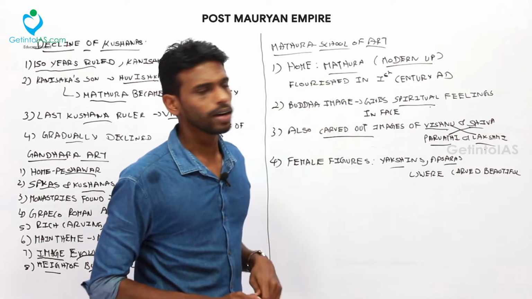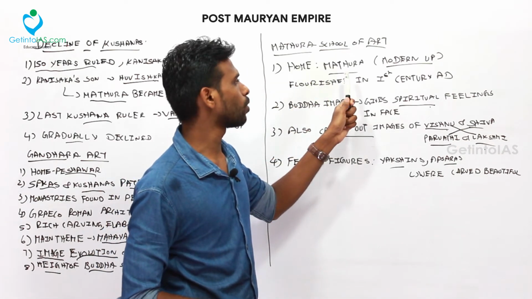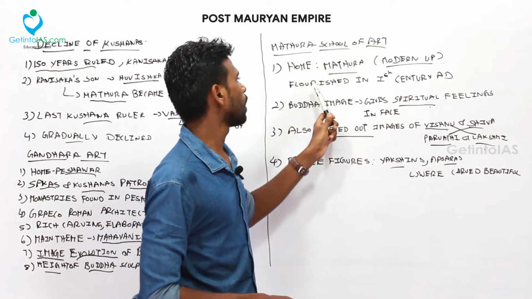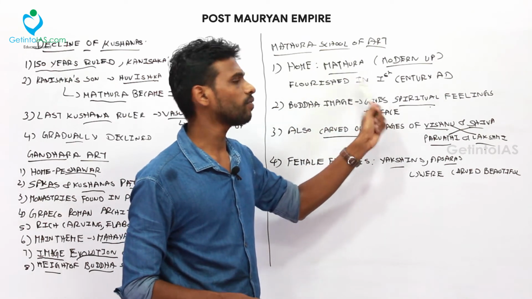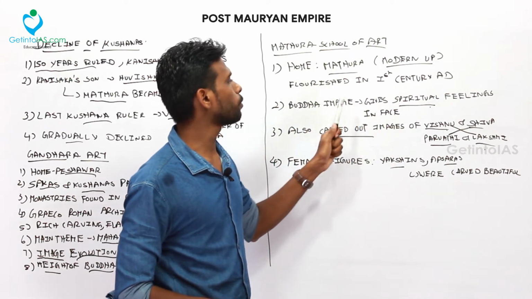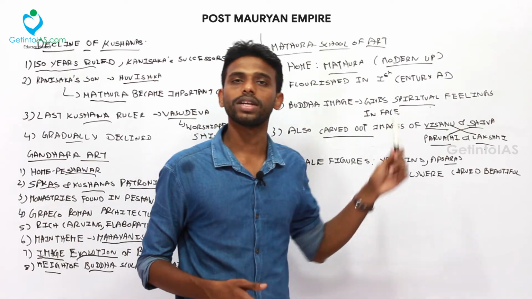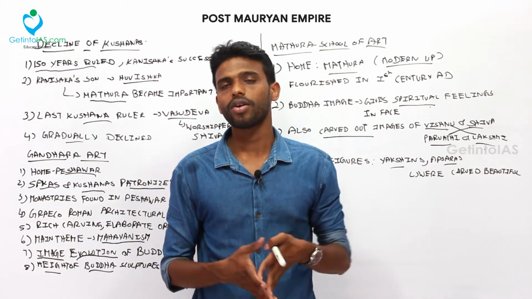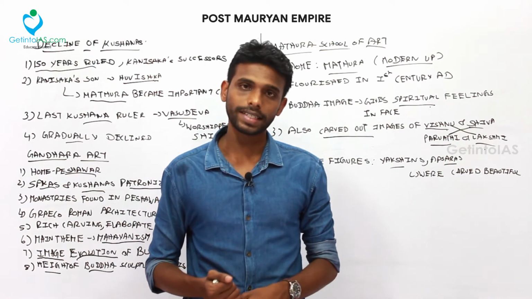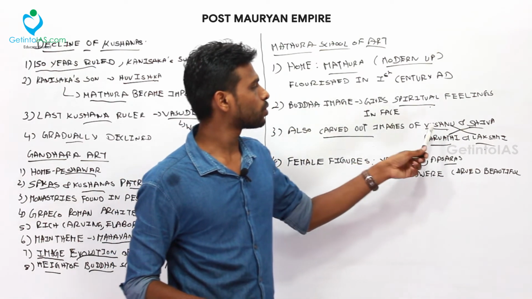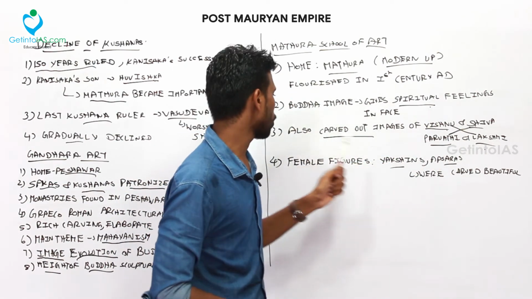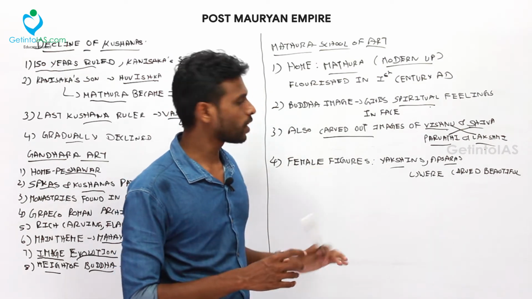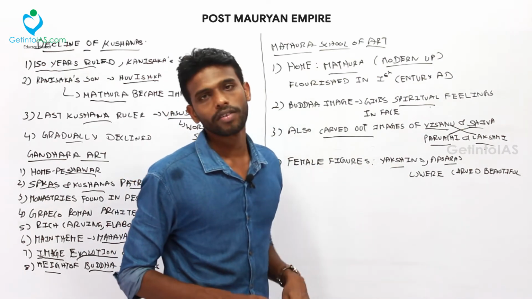And Mathura School of Art, this home was Mathura, which is modern day Uttar Pradesh. And this art flourished during the 1st century AD. And Buddha image gives spiritual feelings in the face. So in Mathura School of Art, the Buddhist sculptures were heightened and also gave spiritual feelings while seeing them. They carved out images of Vishnu, Shiva, Parvati and Lakshmi also. They also carved out the female figures like Yakshinis and Apsaras very beautifully.